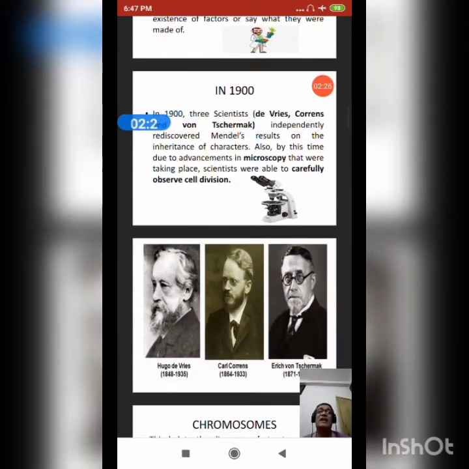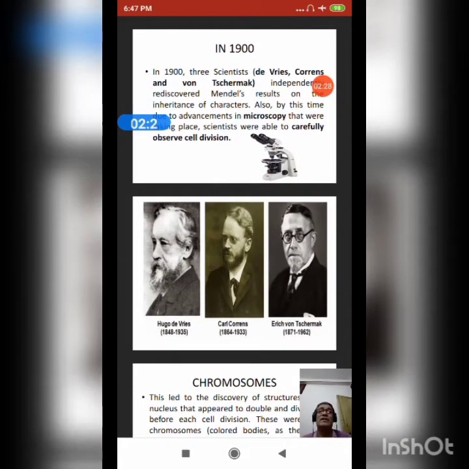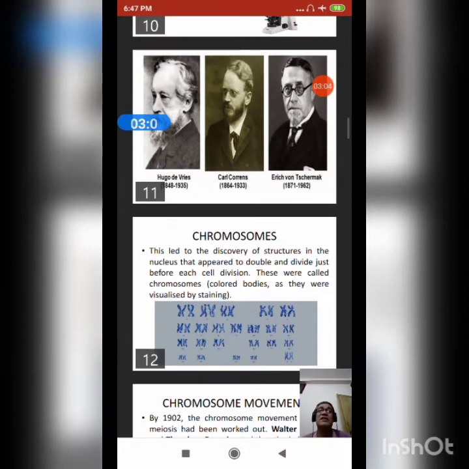At that time, three scientists, De Vries, Correns, and von Tschermak, independently rediscovered Mendel's results on the inheritance of characters. Also, advancement in microscopy was taking place, and scientists were able to observe cell division. Here I am showing you the photographs of the scientists Hugo de Vries, Carl Correns, and Erich von Tschermak, who rediscovered Mendelism.